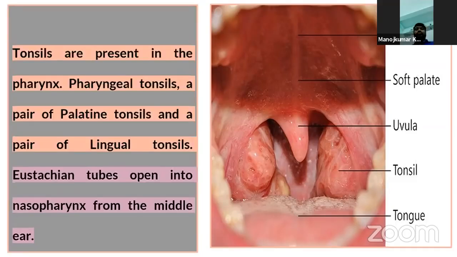And the eustachian tubes also open into the nasopharynx from the middle ear. These eustachian tubes are mainly concerned with balancing the air pressure inside the middle ear. So these are the structures we see in the pharynx.